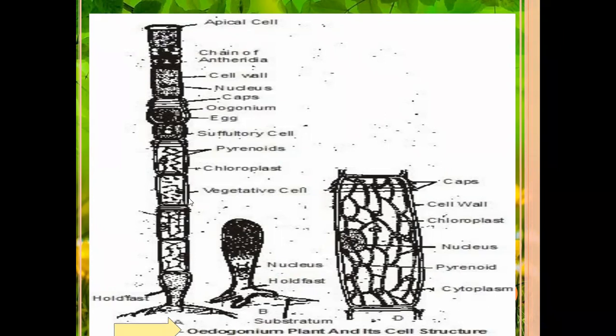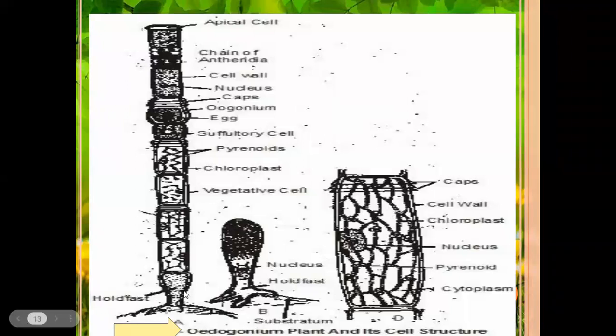Mainly, Edogonium contains two types of cells. One is a colorless cell, present as a single cell at the basal part of the filament of Edogonium. That cell is called the hold-fast cell, also called the basal cell.